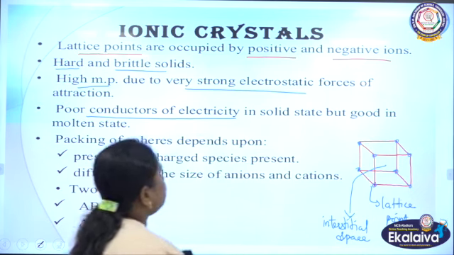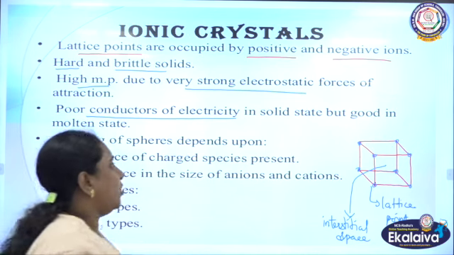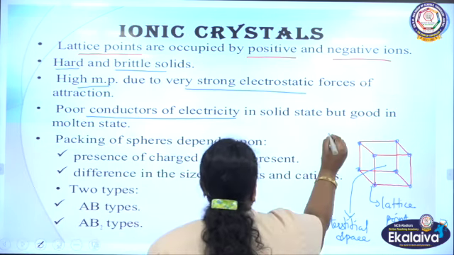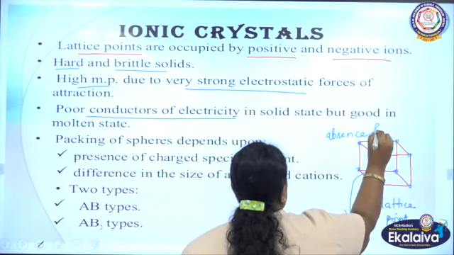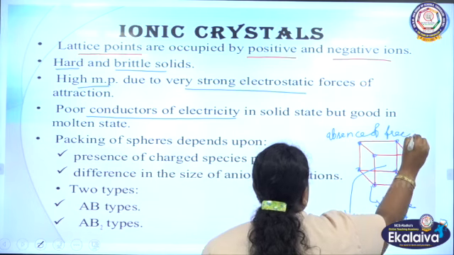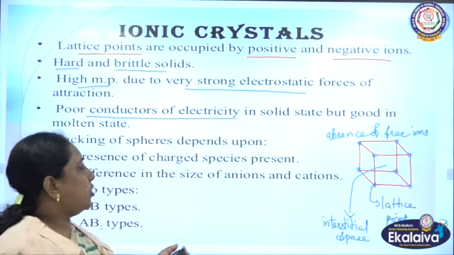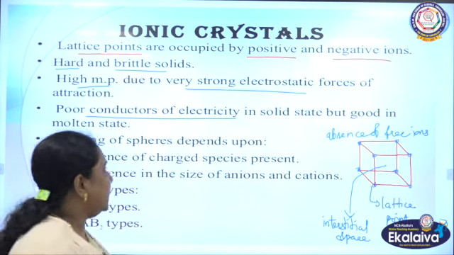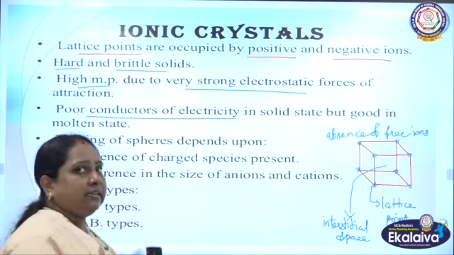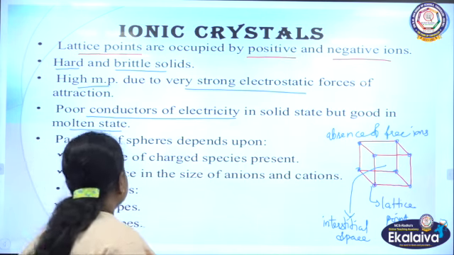So in the solid state, of course, they cannot form free ions. Free ions will not be generated. So the absence of free ions in the solid state will not allow these solid crystals to conduct electricity, whereas in the molten state they are able to conduct electricity, and they are good conductors in the molten state.